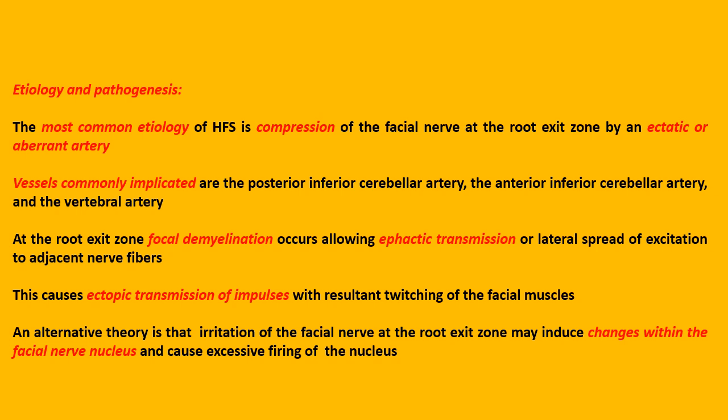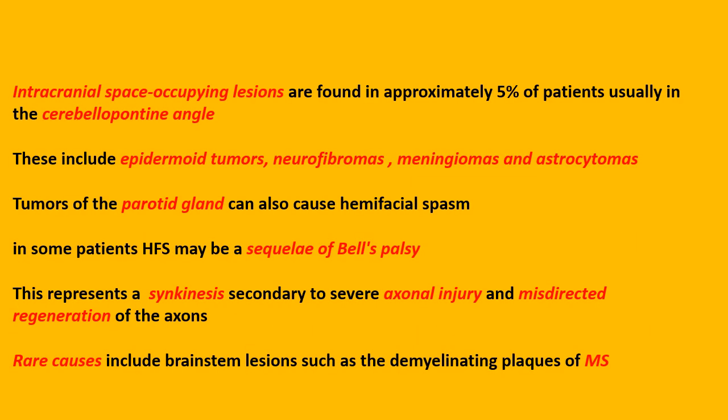An alternative theory is that irritation of the facial nerve at the root exit zone may induce changes within the facial nerve nucleus and cause excessive firing of the nucleus. Intracranial space-occupying lesions are found in approximately 5% of patients, usually in the cerebellopontine angle. These include epidermoid tumors, neurofibromas, meningiomas, and astrocytomas. Tumors of the parotid gland can also cause hemifacial spasm.